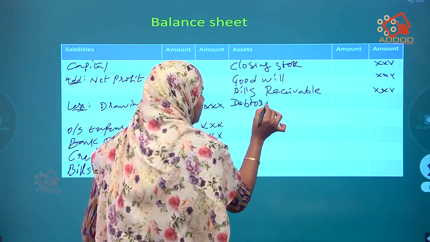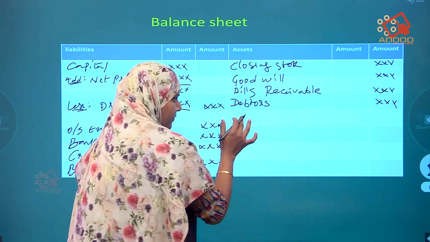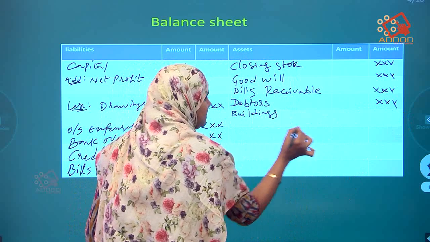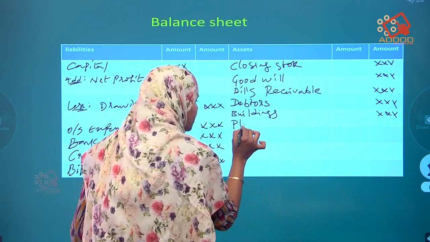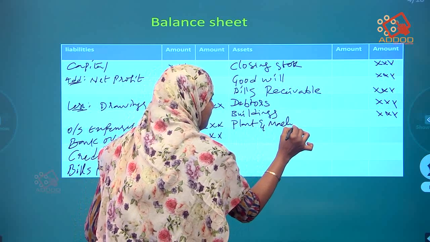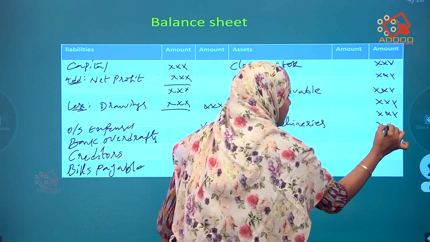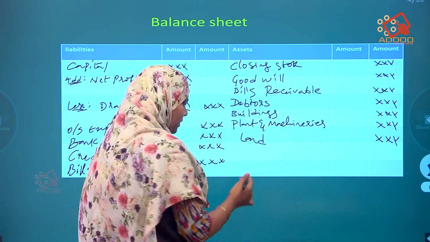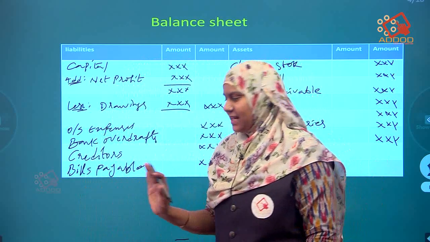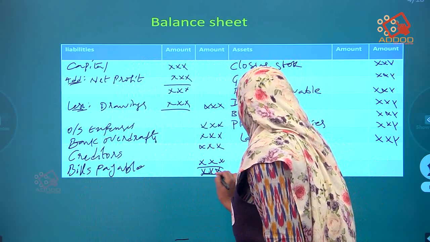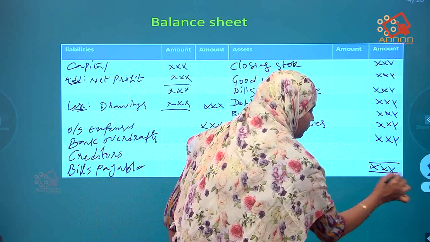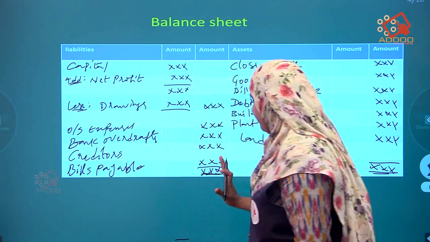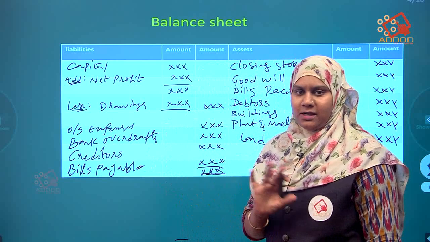Debtors, and all the assets like buildings, plant and machineries, land. These all assets will come on the asset side. Now these two sides should be balanced, meaning the totals should be equal. Then only our solution is going to be right. You are going to get 20 marks. If the balances are equal, the solution is right, and 20 marks are done.